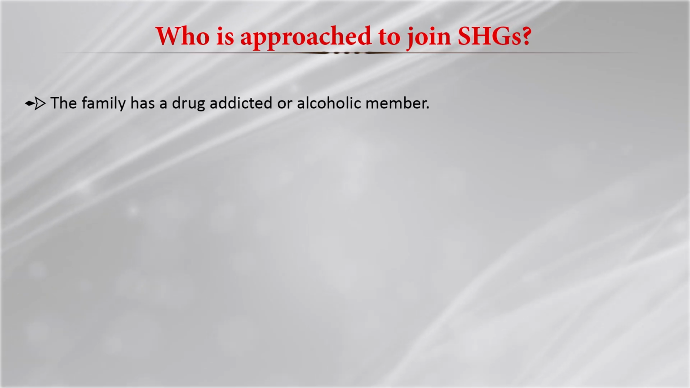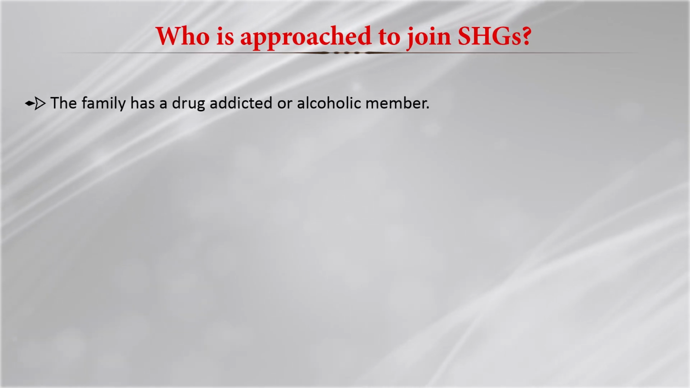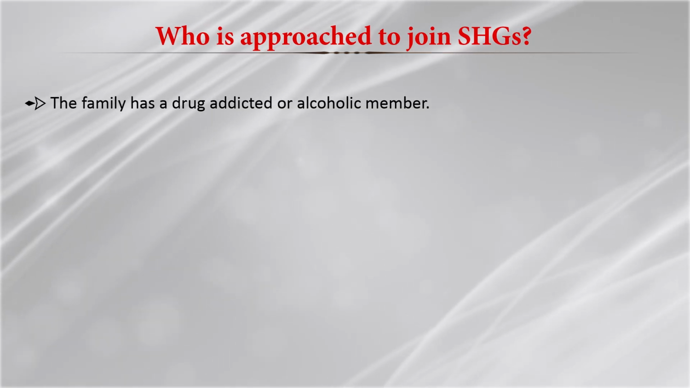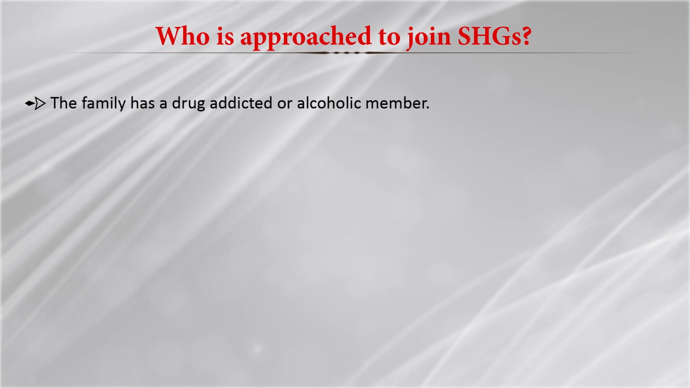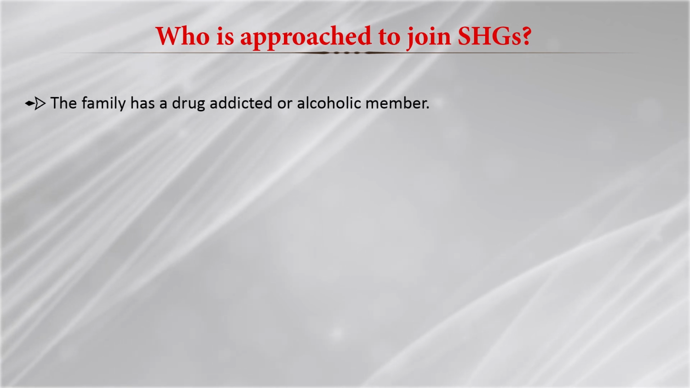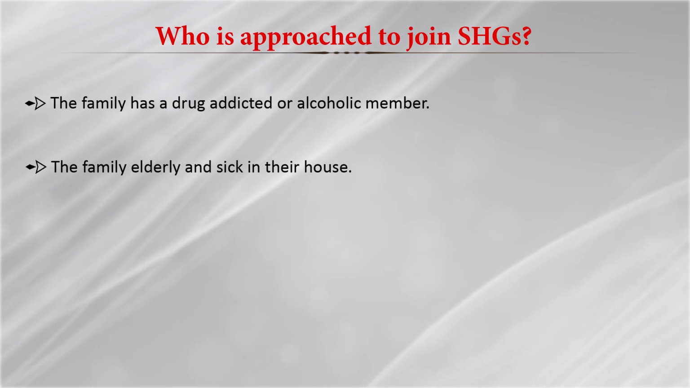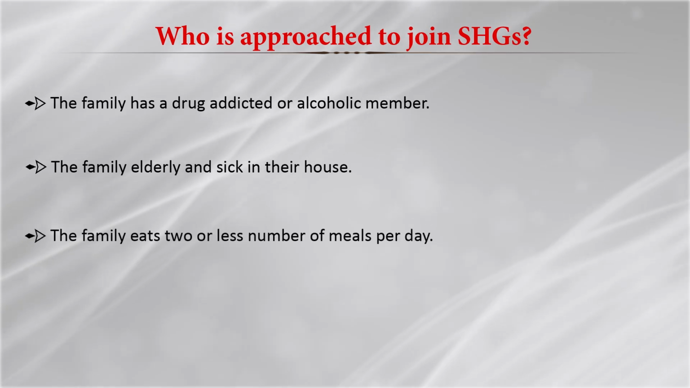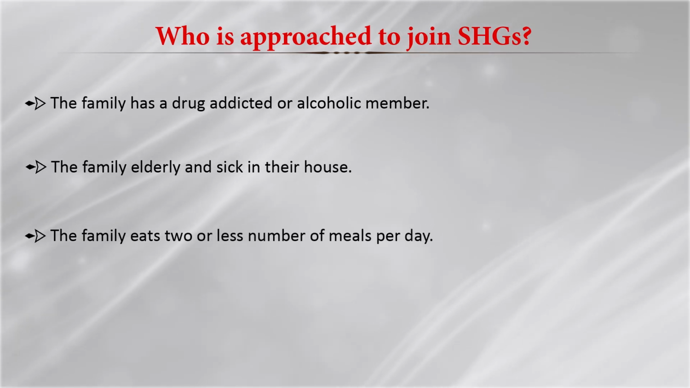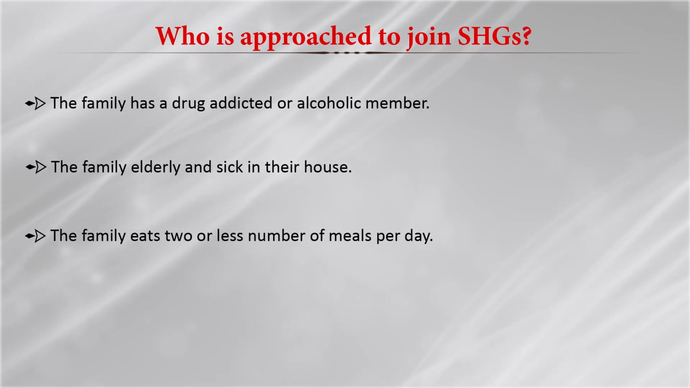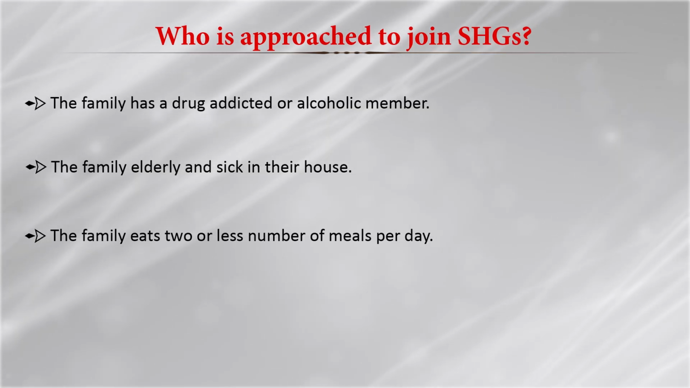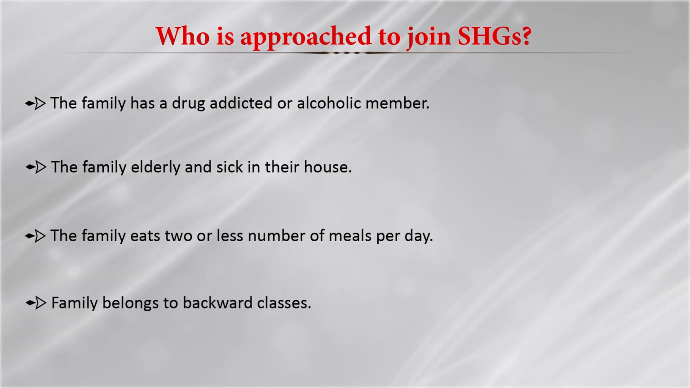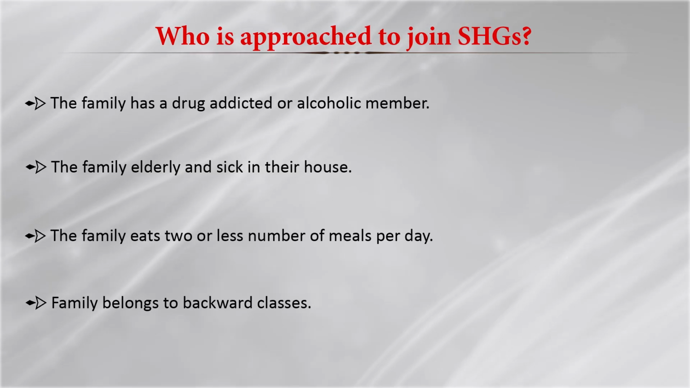In this case again, there are families where there is a high rate of alcoholism, drug addicts are there. So, those family members are also approached. The elderly family, they have elderly people, they have sick people in their house, they are approached. The family eats maybe 2 meals or less, maybe 1 meal per day, they do not have the paying capacity. The family belongs to a backward class where they are exploited.